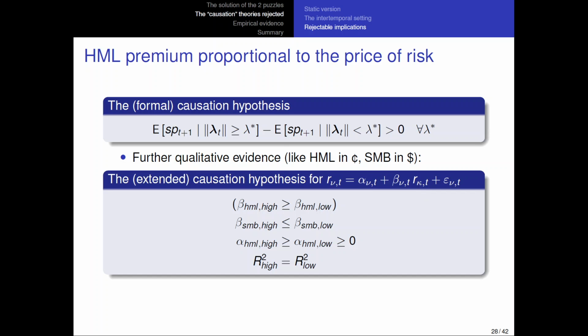And what's important, and that's the main point of this part, is that all of this, except this one in brackets, is different from what the correlation theory implies. The correlation theory implies that this is the opposite, this is the opposite, and the R square is much higher in high price of risk states than in low price of risk states. So we can tell, not exactly as a test like here, but you can tell which one is qualitatively consistent with the evidence